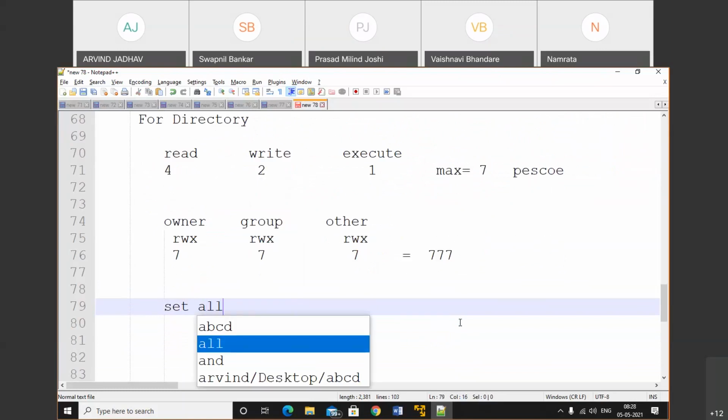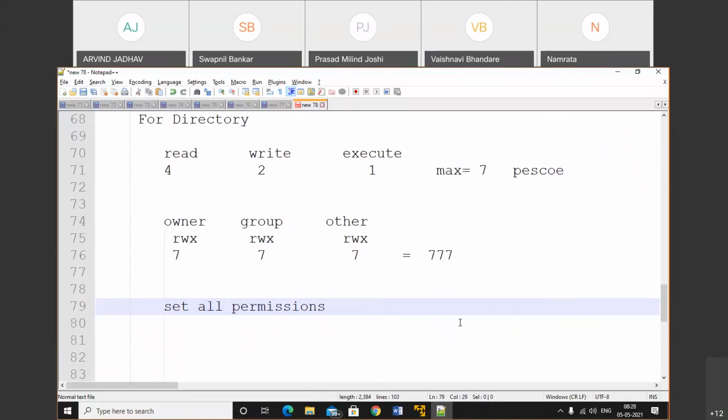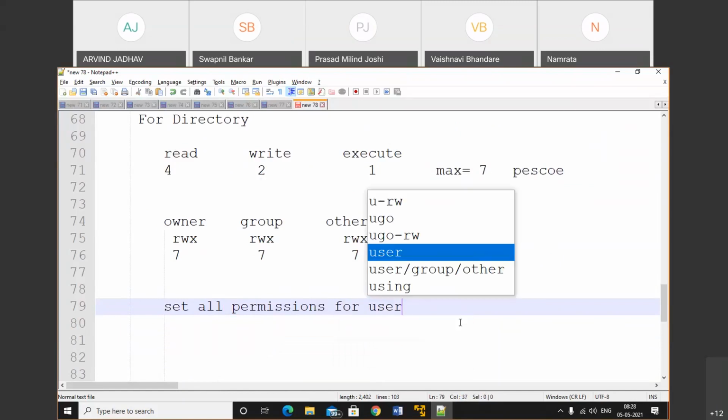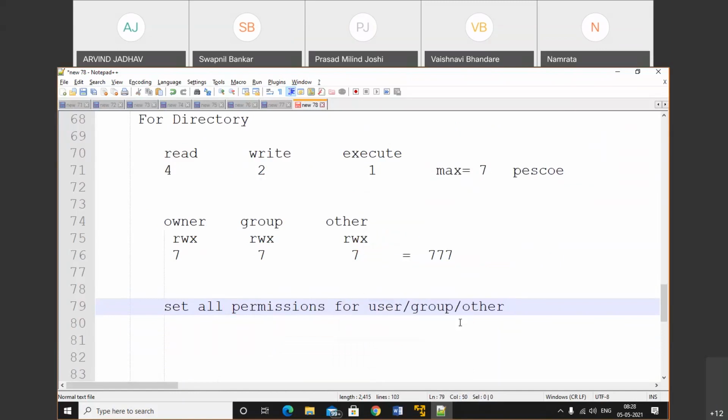Set all permission for user, group, other. 4, 2, 1 is equal to 7. That means read, write, execute. We need to set all permissions.